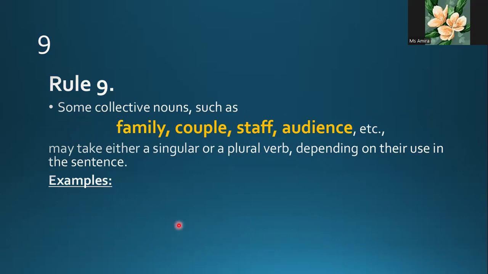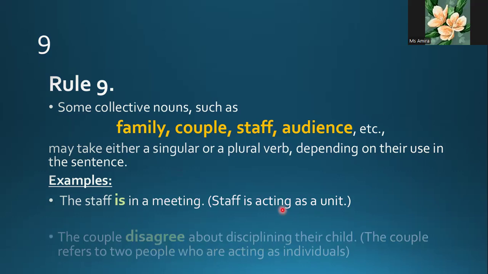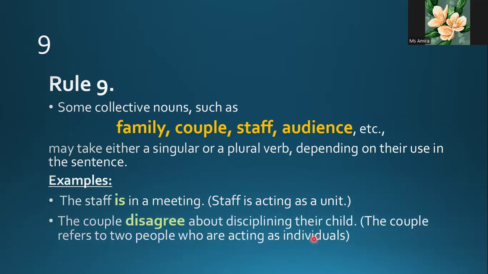Rule number 9, I have what is called a collective noun, words that can refer to a group of people like the words family, couple, staff, and audience, etc. We have a lot of words. So they take a singular or plural verb depending on the use in the sentence. For example, the staff is in the meeting. I mean the whole staff is gathering in the same place in the same meeting. So this is considered one unit, so is. What if I say the couple disagree about disciplining their child? So the couple refers to two people who are acting as individuals and they disagree.